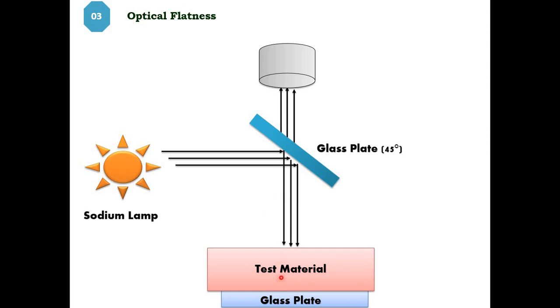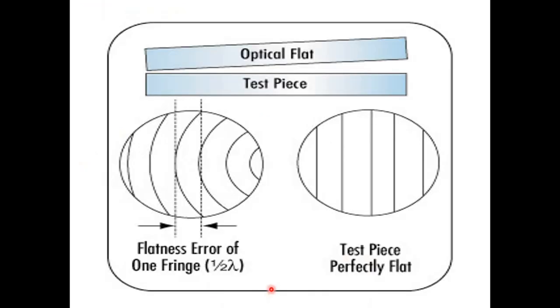So whenever you put the test material, if that is optically flat, of course there will be a similar contact at each and every point. If that material is irregular, of course there will be a variation in the air film which is there between the test material and glass plate. Now how will the changes be, or what can you observe in the traveling microscope?